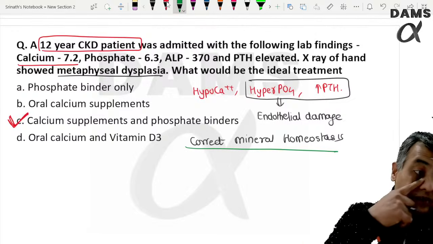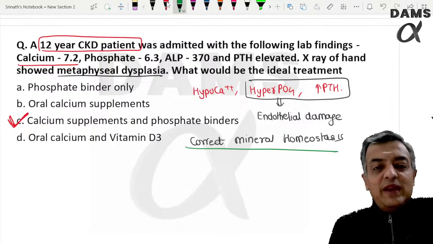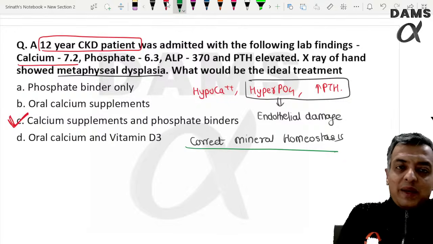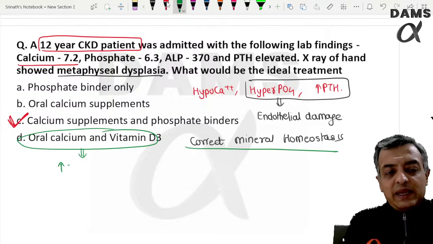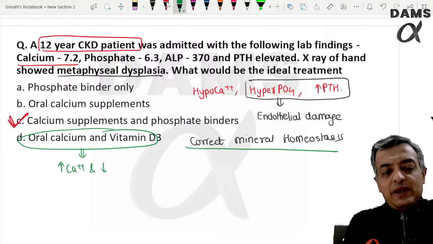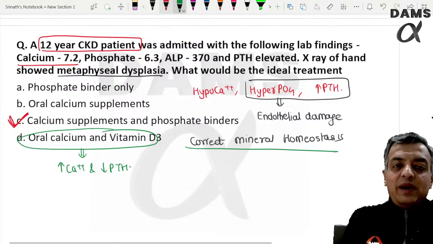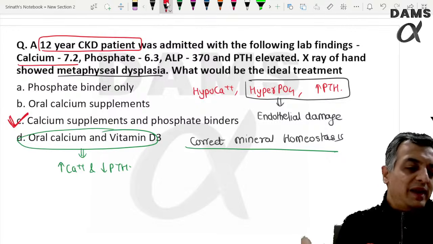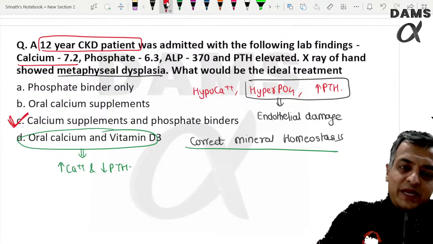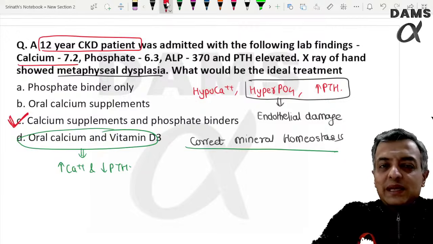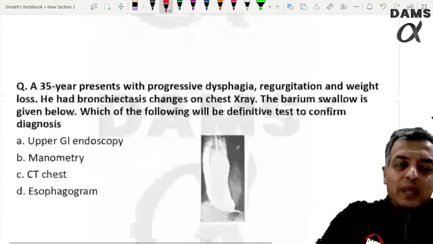Yes. So see, cholecalciferol alone will not reduce PTH. PTH is increased as a response to secondary hyperparathyroidism. So by giving calcium and D3, yes, you will be able to increase the calcium and reduce the PTH. But what remains unsolved is the elevated phosphate, which is almost invariably present in a patient of CKD.